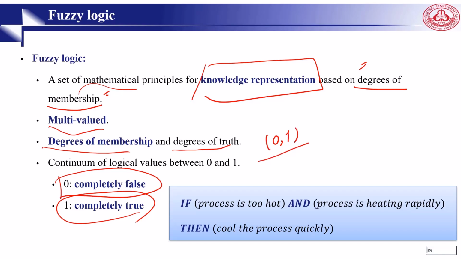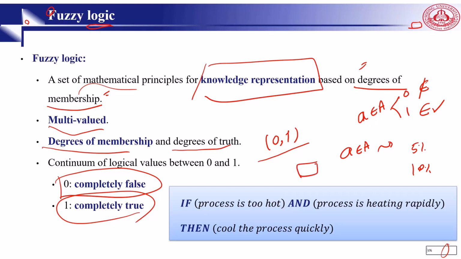In Boolean logic, we say A belongs to A, 0 or 1. 0 means no, 1 means yes. But here, we say A belongs to A with some degree of membership, 5%, 10%. We say this color is 100% white. This one is 90% white. This color is 30% white. This color is 80%. This color is 30% white. We don't call them fully white. What percentage? This one is 100% white.